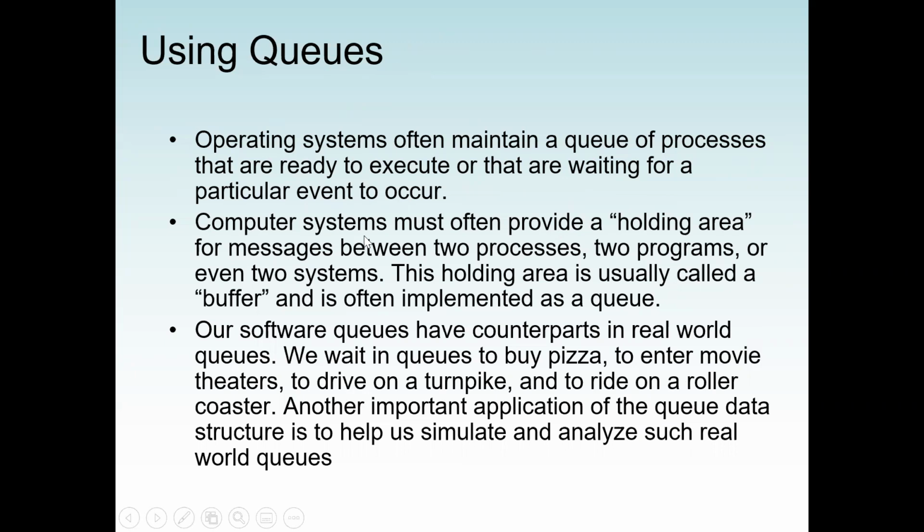Again, a computer system must often provide a holding area for the messages between two processes, so two programs or even two systems. This holding area is called a buffer, and it's often implemented as a queue also. So the first item that gets in will be the first item to come out. Also, software queues have a counterpart in the real world. For example, we wait in a queue to buy pizza, to enter a movie theater, and to drive on a turnpike, etc.